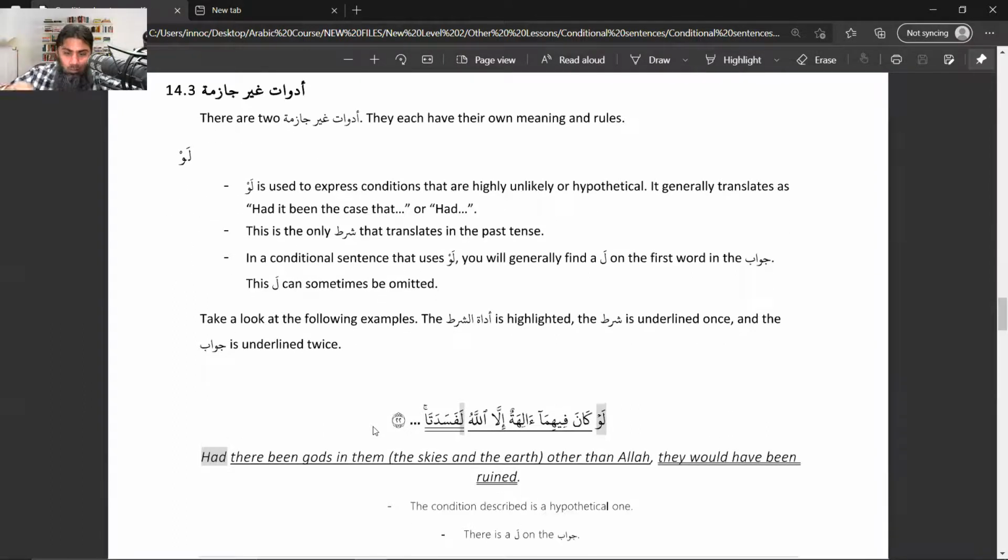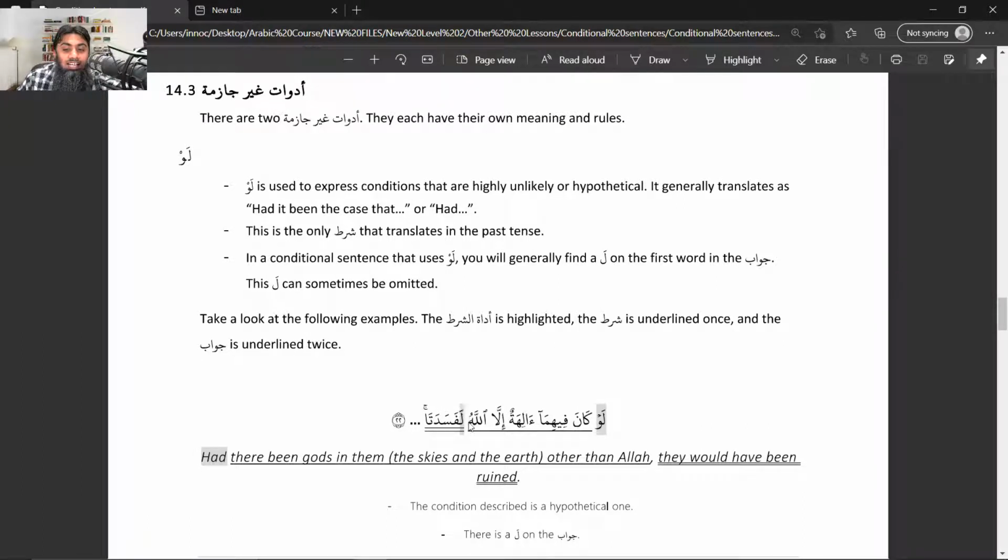Okay, look at the example just to make sense of all of that. Law kana fihima alihatun, had it been fihima, in them, alihatun, gods, illallah, other than Allah. This fihima, in both of them. What is both of them in the context of the ayah? Heavens and the earth, because the previous ayah is about heavens and the earth. So fihima, in both of them, alihatun illallah, had there been gods in them other than Allah, la fasadata.